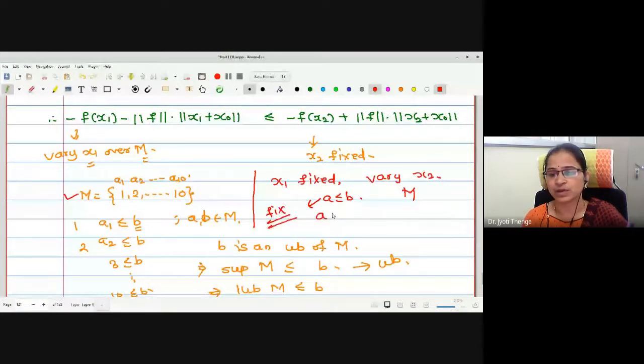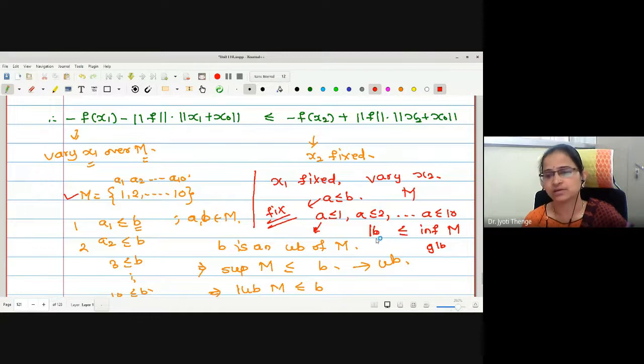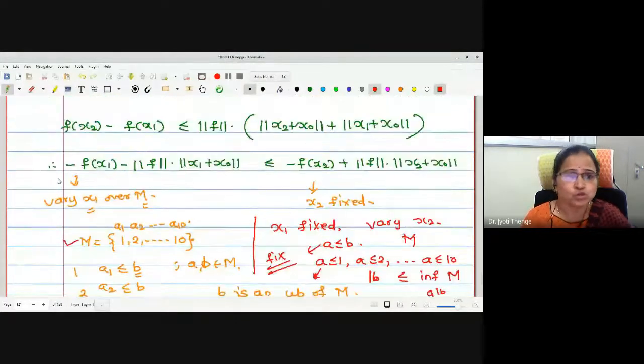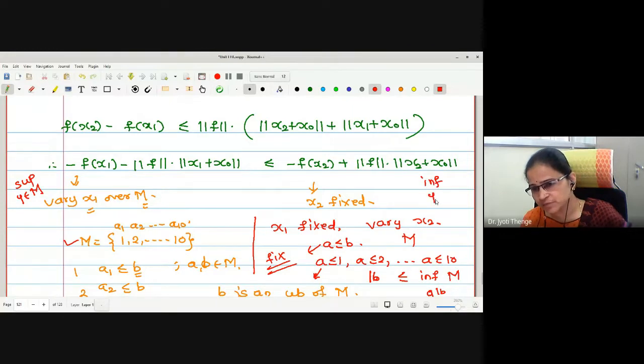Therefore, may I write A less than or equal to 1, A less than or equal to 2, A less than or equal to 10. Therefore, what about A? Is it a lower bound? Yes. And what is the relation between a lower bound and the infimum of M? The infimum is the greatest lower bound. Therefore, the relation will be less than or equal. Therefore, combining both, may I say the supremum of the set on the left side for any arbitrary y in M is less than or equal to the infimum of the same set for arbitrary y, because we have now varied both.